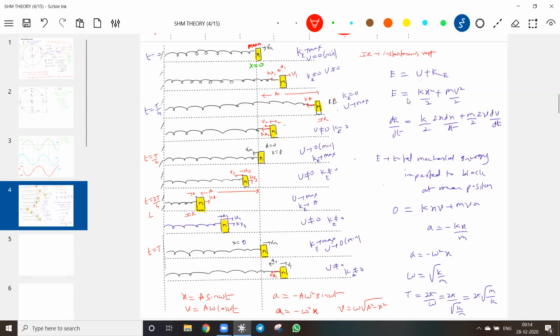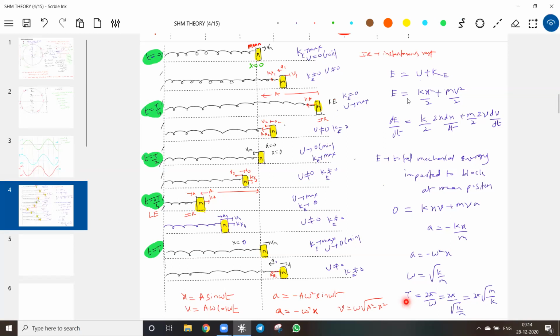This is the left extreme. Okay, I'll shade it so that you can notice it. Agree with this one? So it's like a to and fro motion. This is what happens in to and fro motion continuously.